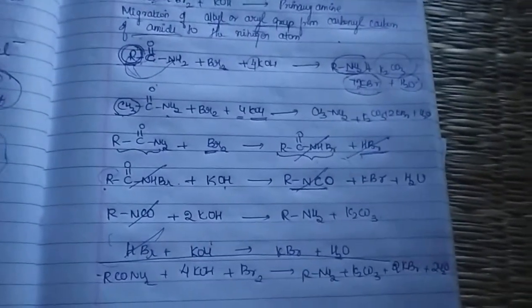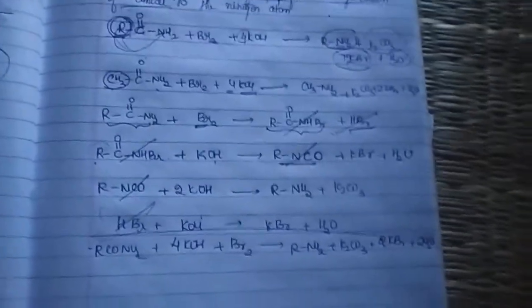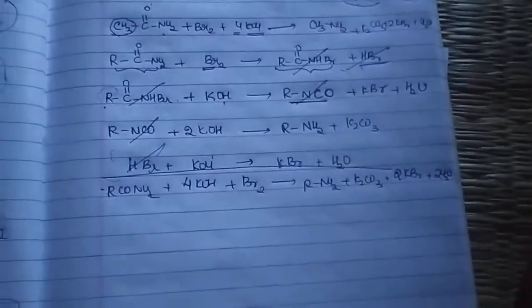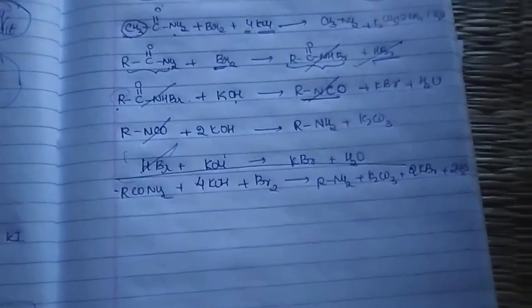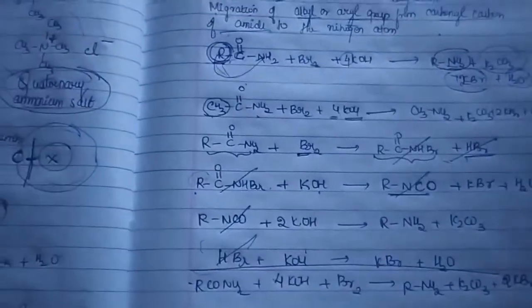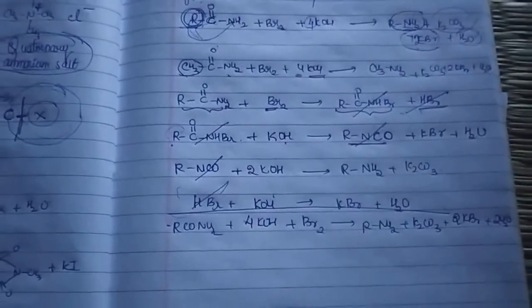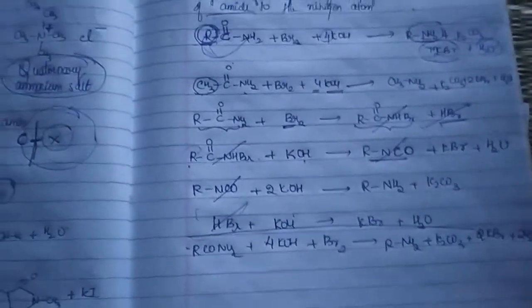Potassium carbonate plus potassium bromide plus water. So this was one of the most important reactions. Why is it so? It overcomes the disadvantage of the Gabriel phthalimide synthesis, where we were not able to obtain an aromatic primary amine. Through this Hofmann bromamide reaction, we can even prepare aromatic primary amines, by utilizing benzamide.